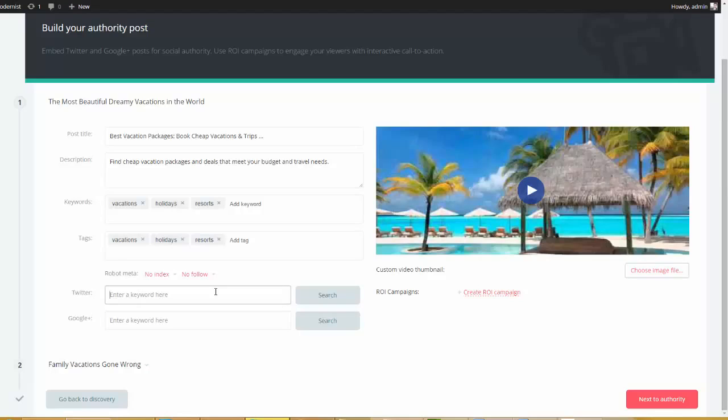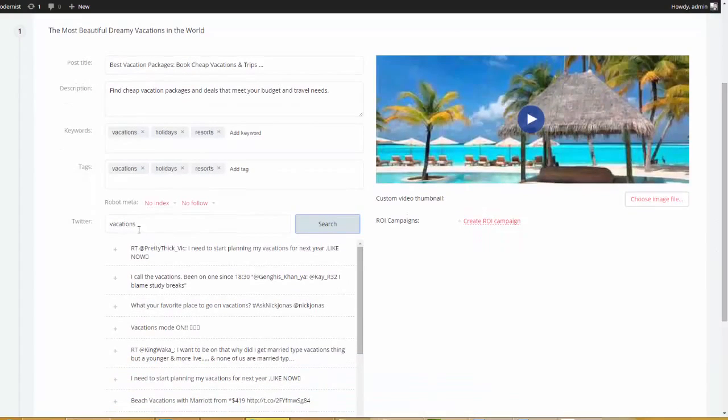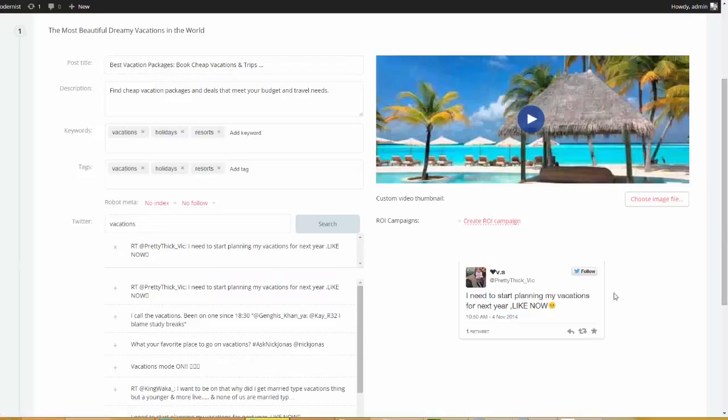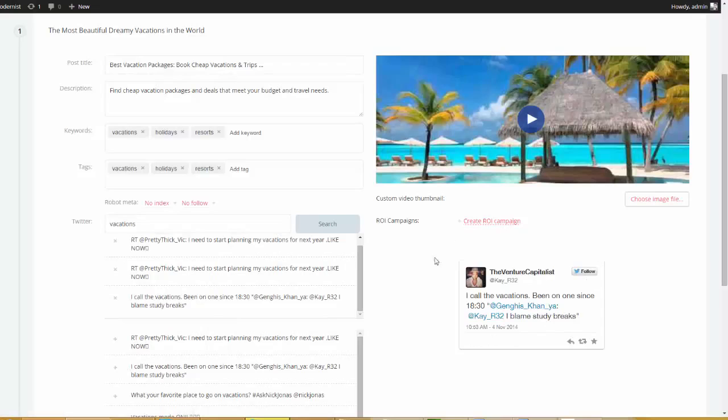We come down here to this bottom field, and what we can do is enter a keyword, and it'll go and search Twitter for the most relevant posts. So I'm going to go ahead and type in vacations. And now you see we have tweets that are relevant to this keyword. So I'm going to go ahead and choose this one, and see this little box that opens up over here. I'm going to choose this one, and I'm going to go ahead and choose this one. Okay, so I chose my tweets, but guess what?